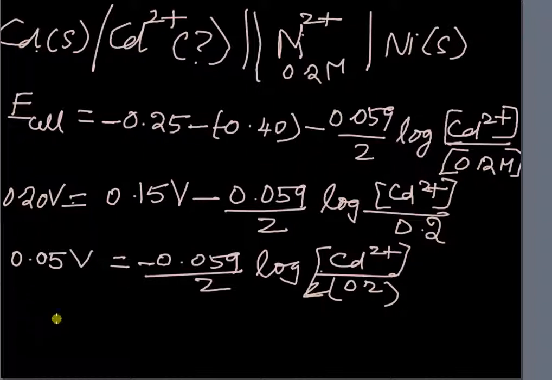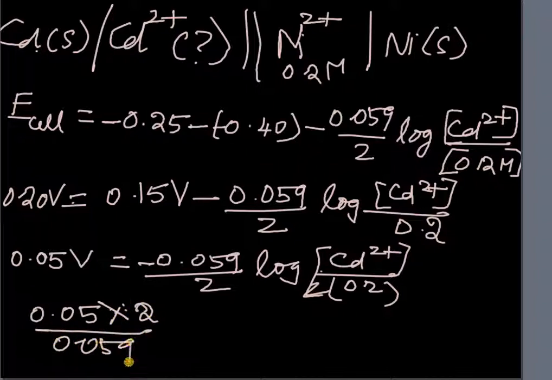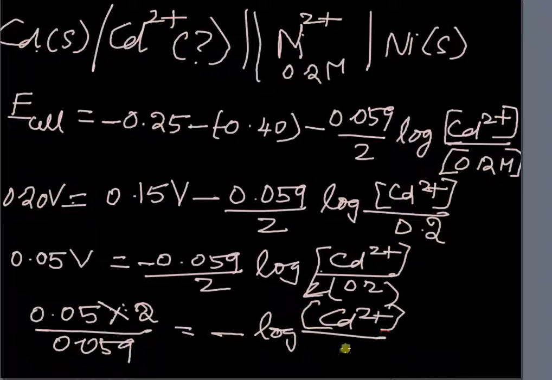This will be, we can write it as 0.05 into 2 by 0.059 equal to log of Cd2+ by 0.2, with a minus sign.